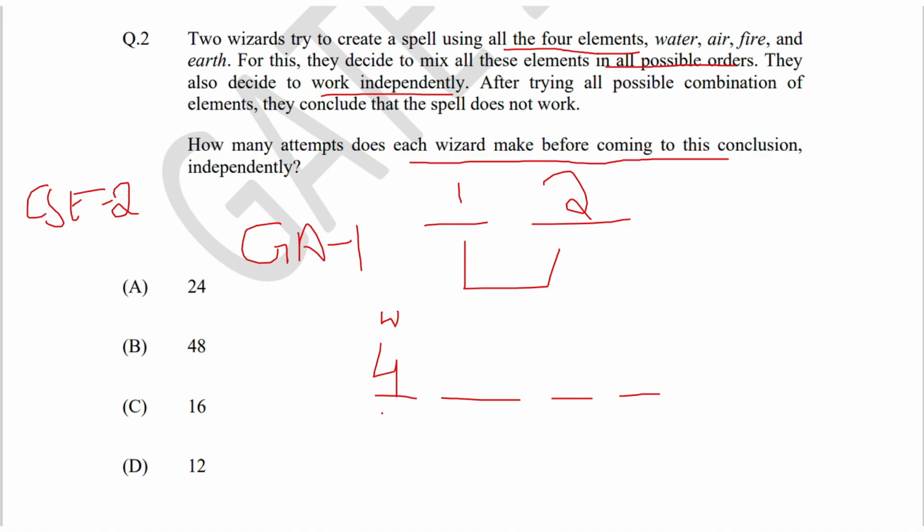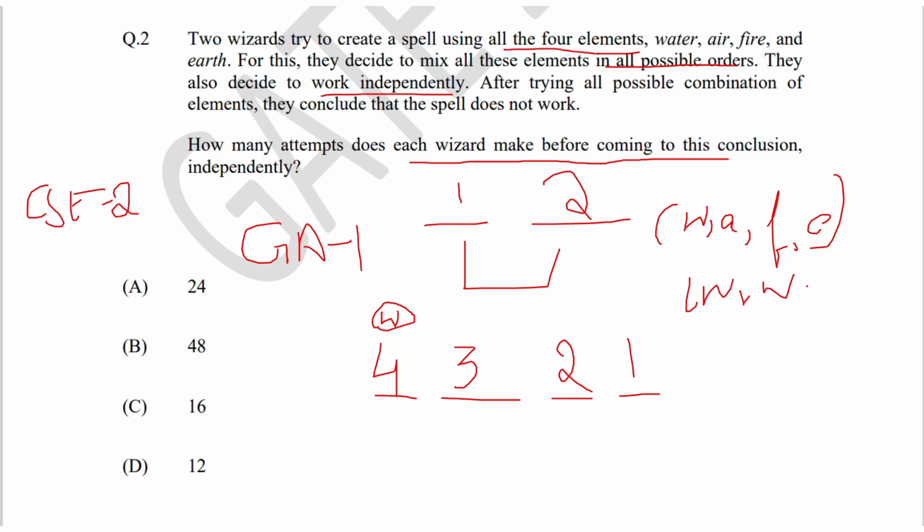If you fill the first blank with any of the 4 elements, then you can fill the second blank with the remaining 3 elements. So if you fill the first blank with water, you can fill the second blank with either air, fire or earth. Similarly, you can fill the third blank with 2 elements and the final one with only one element. So the combinations are like water, air, fire, earth. You cannot write water, water because you can use it only once, not twice.